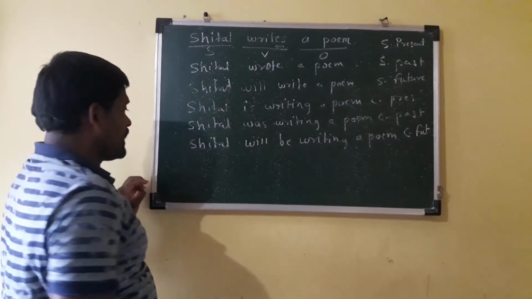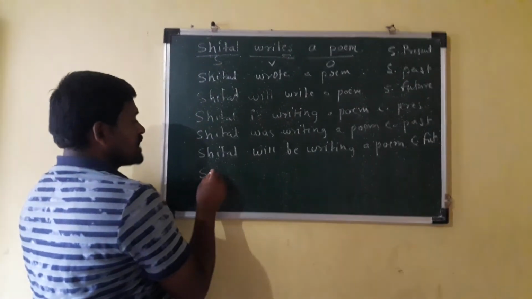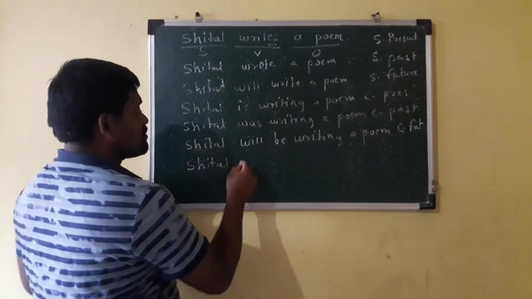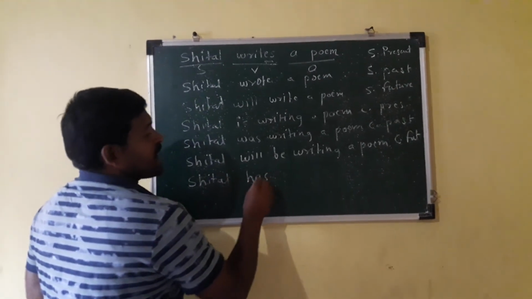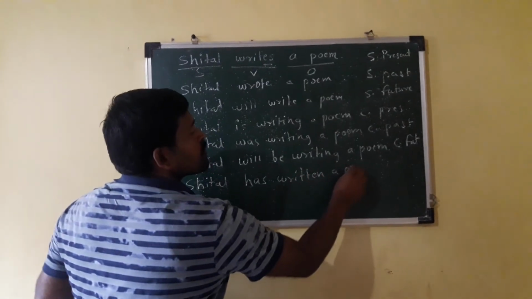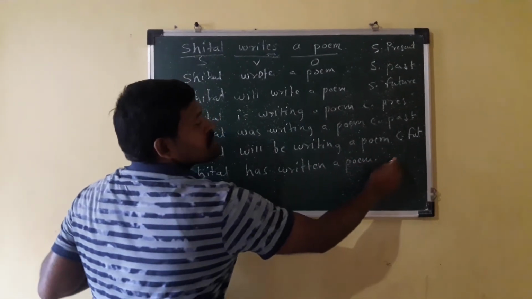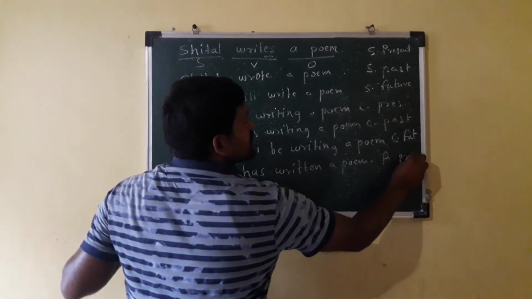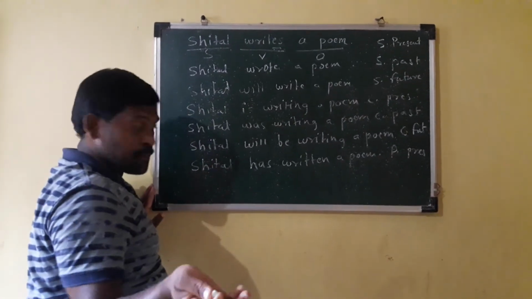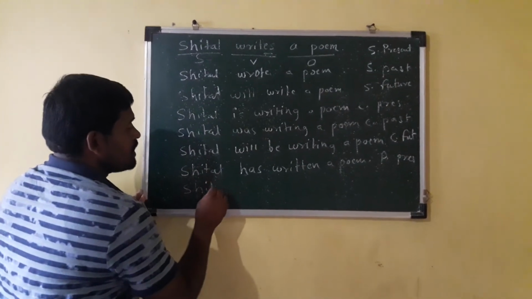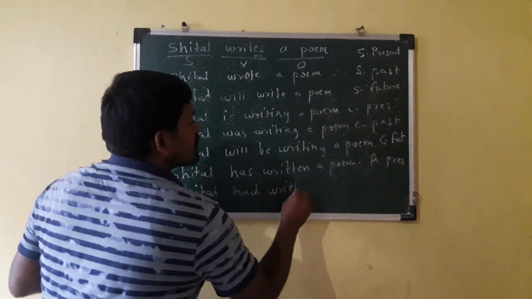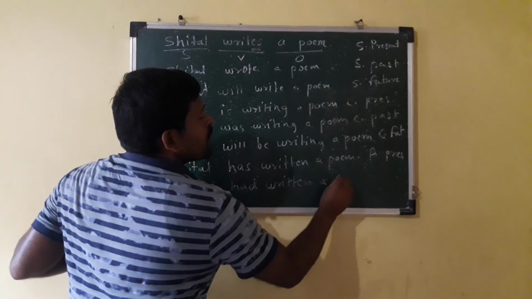Now the seventh tense, perfect present. Subject plus have/has plus verb 3 plus object. Sheetal has written a poem. That is perfect present. What is perfect past? Subject plus had plus verb 3 plus object. Sheetal had written a poem.